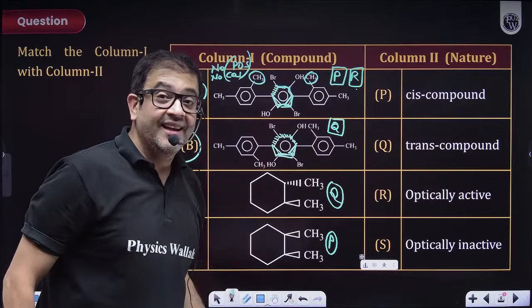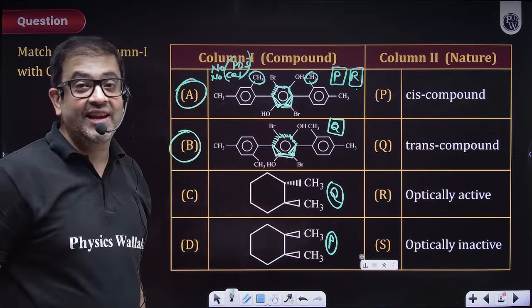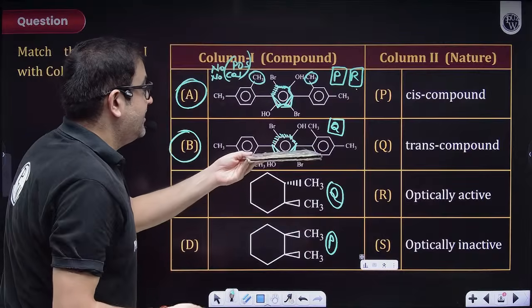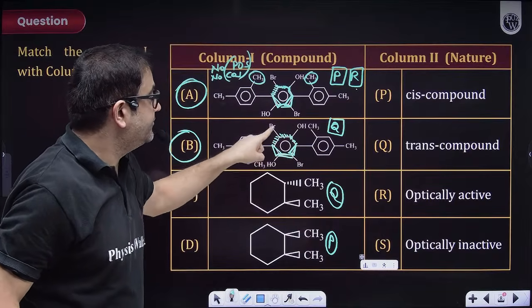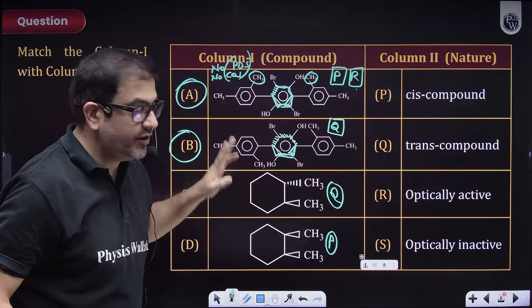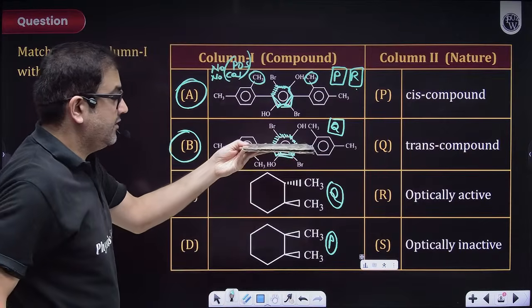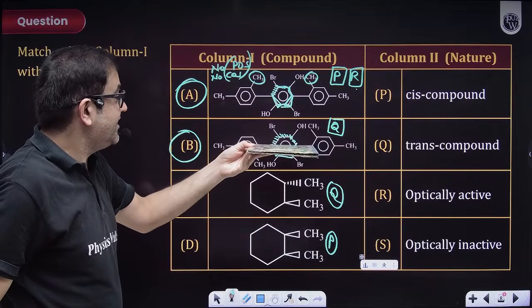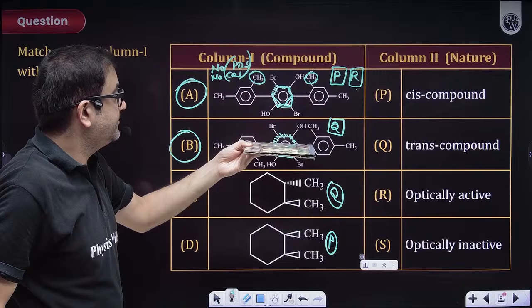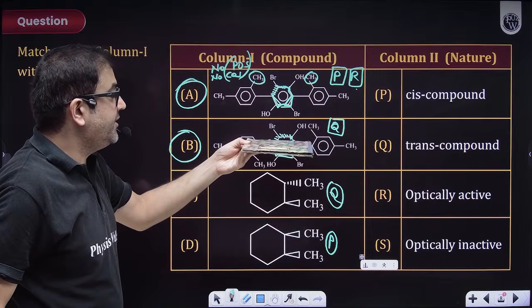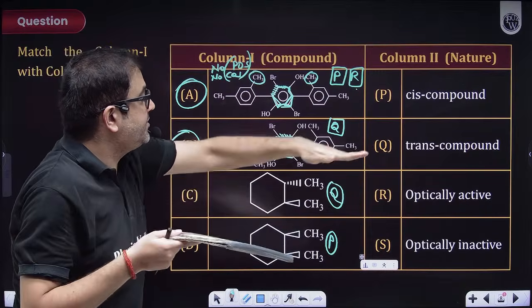But sir, I guess now you will have an element of symmetry. Why? Sir, whatever different things you have are lying over here, which is this plane. And sir, plane of symmetry still you won't get.